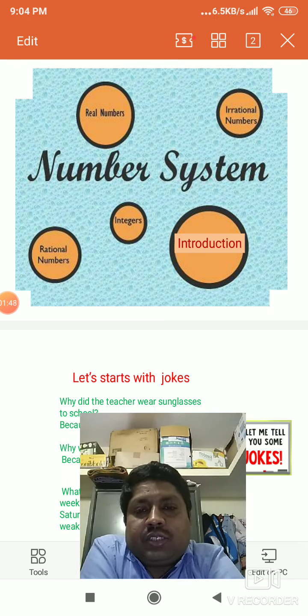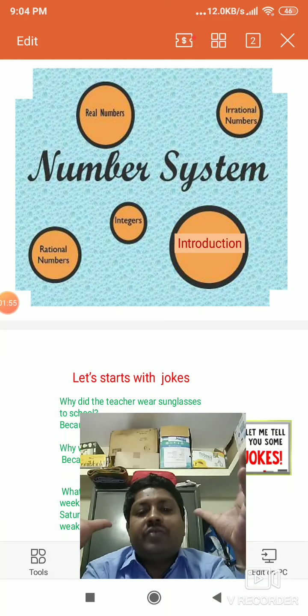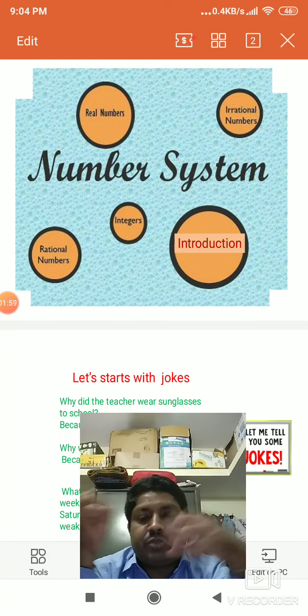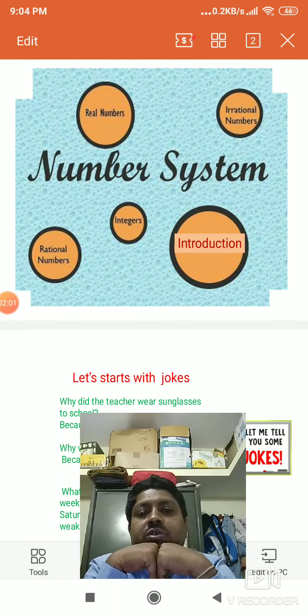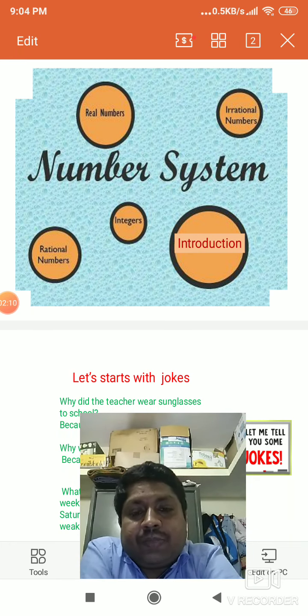Now you can see on the screen, number system. Let us introduce number system. Number system is a bag full of numbers, but we need to take different types of numbers from that. So what types of numbers can you see there? Rational numbers, integers, real numbers, and irrational numbers. This is what you have learned from your 8th standard.